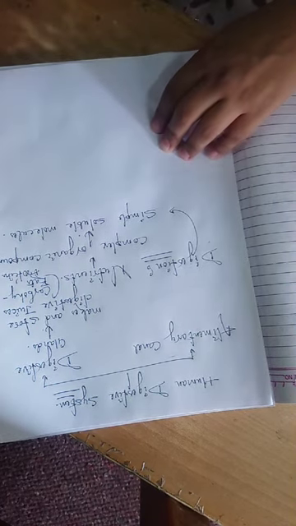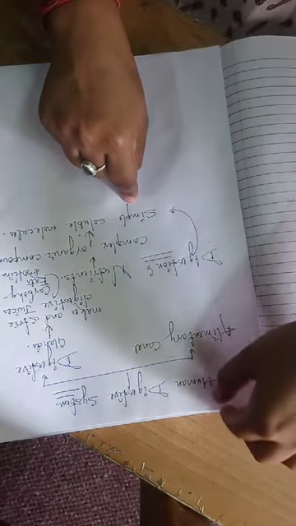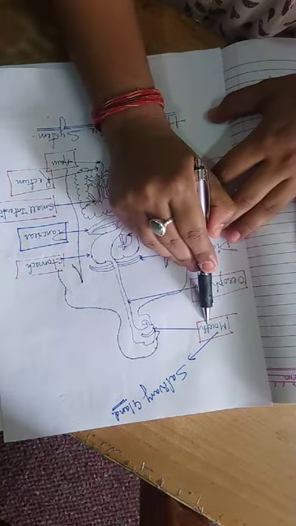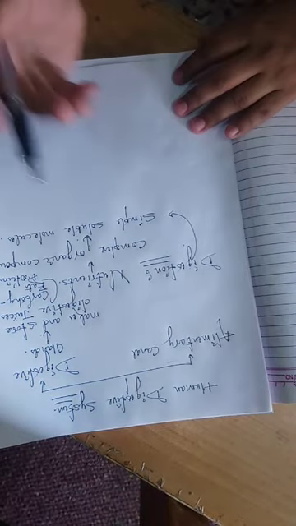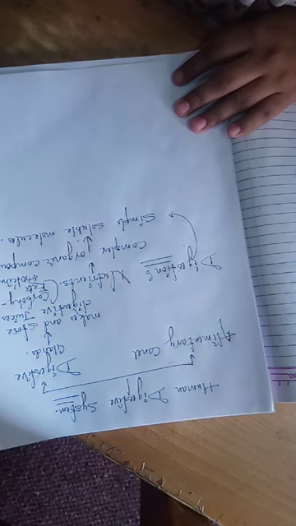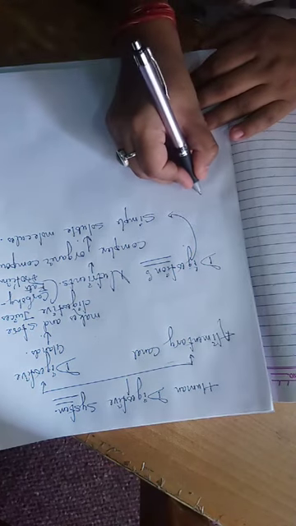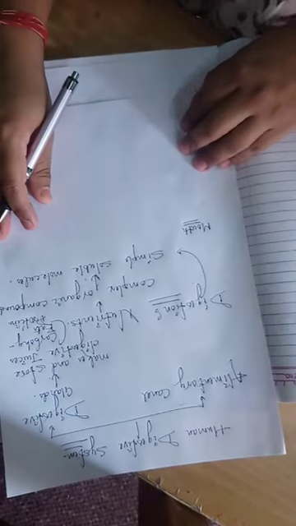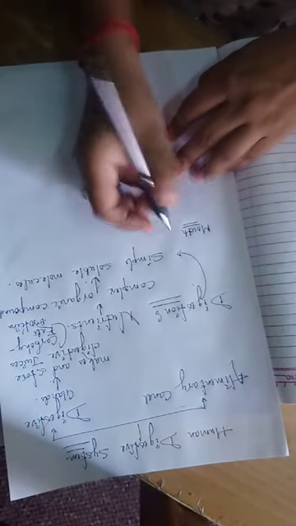Now this process of digestion starts right from our mouth. So let's see what happens inside the mouth. As soon as we eat, the food first enters our mouth, which is also known as the buccal cavity.